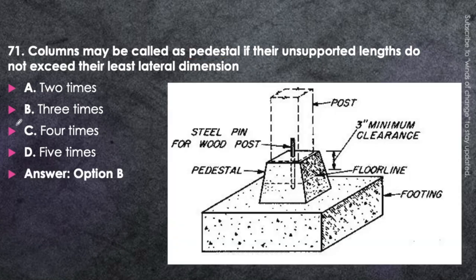That is, option B will be the correct answer. Okay, in the pedestal, let's say this is the height and this is the least lateral dimension. So this ratio should not be more than 3. Okay, height, that is the unsupported length, versus the least lateral dimension. From 3 to 12 it is called a short column, and then it is called a long column.